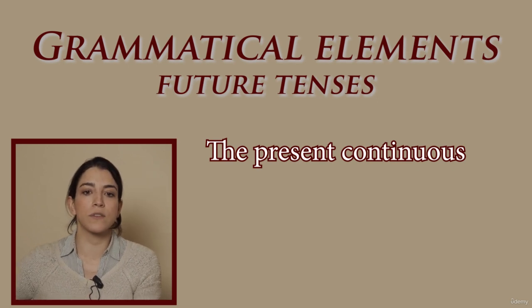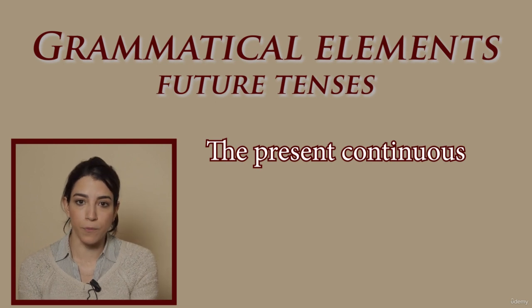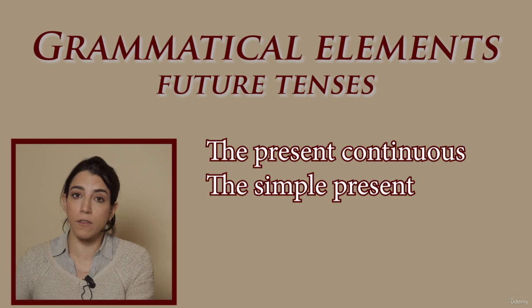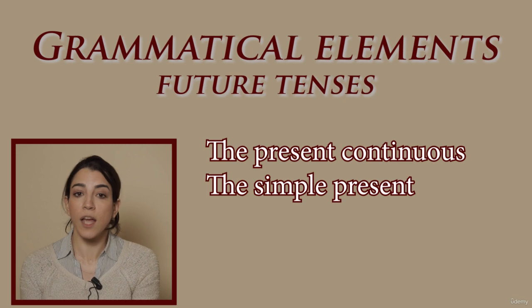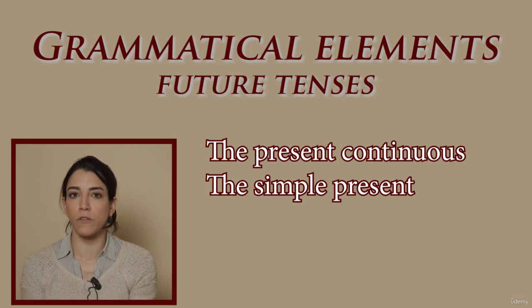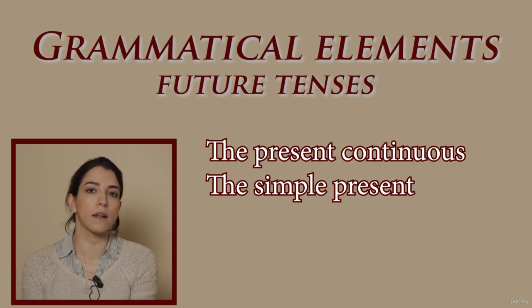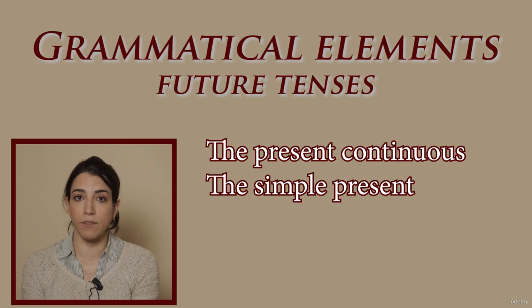I am going to the cinema on Saturday evening. I'm leaving tomorrow. The simple present is another form that we can use to describe the future, talking about timetables and programs, transport, shows, etc. The meeting is at 9 o'clock tomorrow. My train leaves at 11:30.